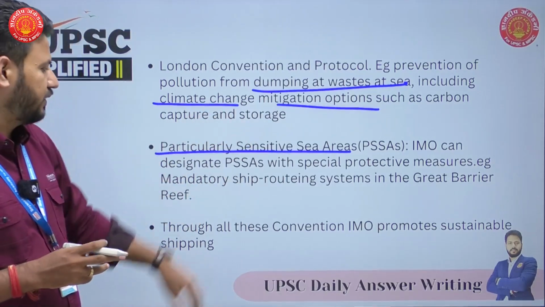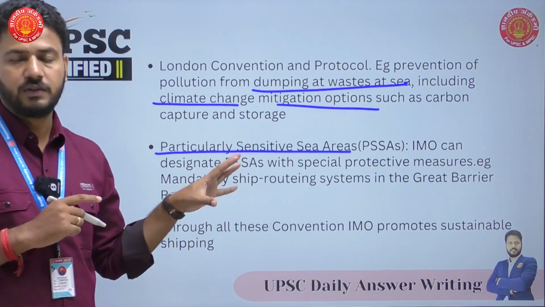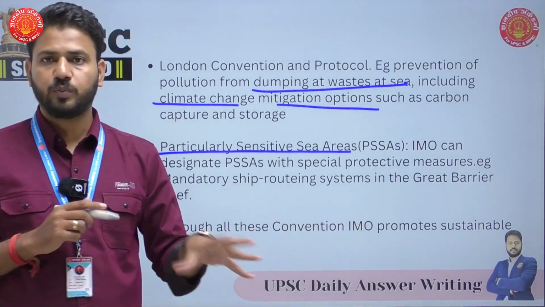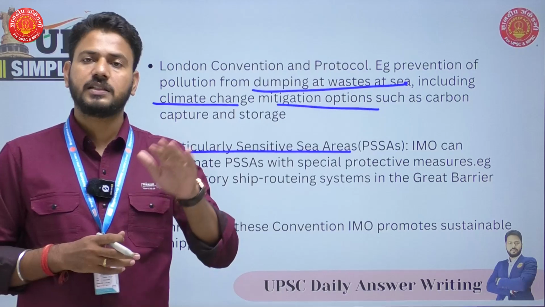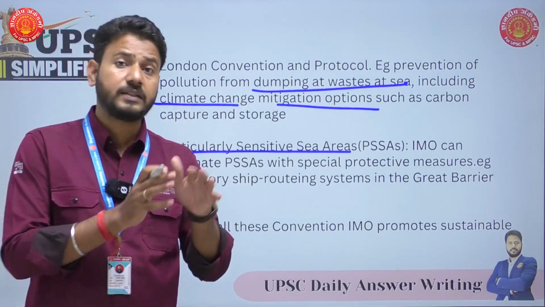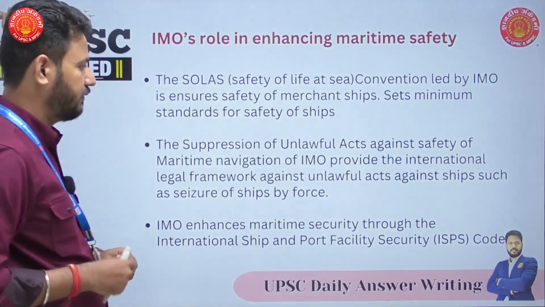Under this, we've seen that the Great Barrier Reef has been one region which is protected by IMO. Then through all these conventions, IMO promotes sustainable use of the sea. So this addresses our first focus, how IMO plays a very important role in protecting the environment.